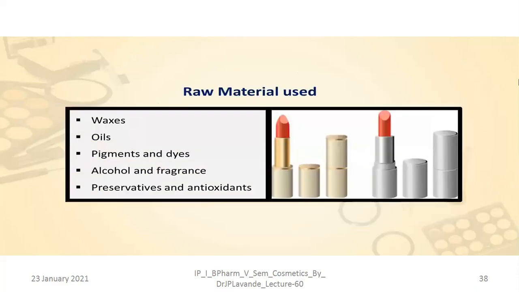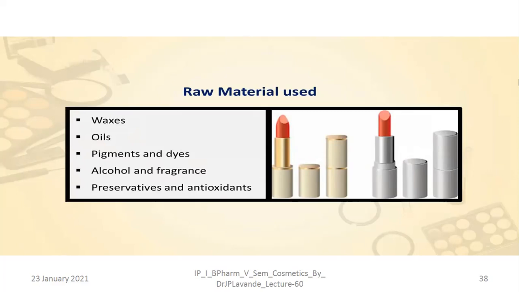As far as the raw materials used to produce lipstick are concerned, we are using waxes, oils, pigments and dyes, alcohol, fragrances, and then preservatives and antioxidants. The mixture or combination of waxes and oils is to be blended in order to get the desired consistency, a soft nature with easy applicability, and it should withstand the forces during application onto the lips.